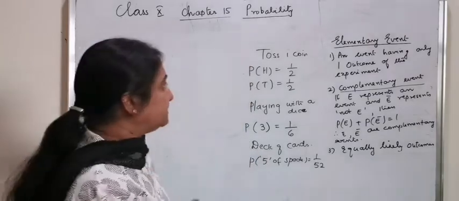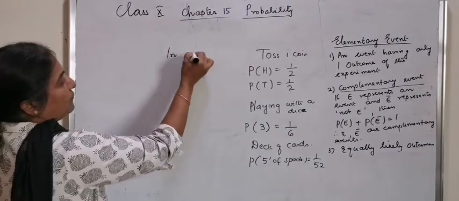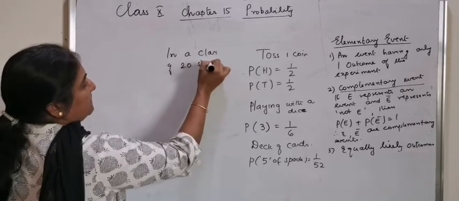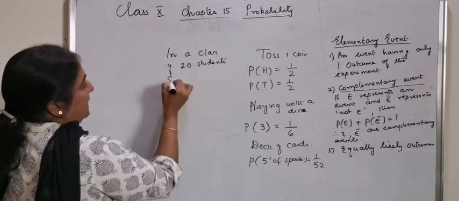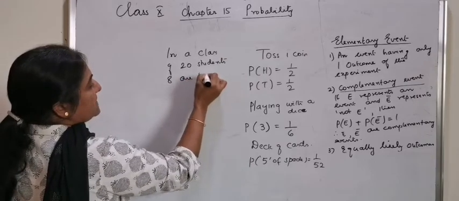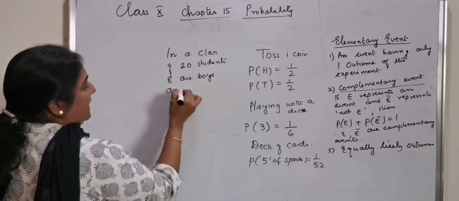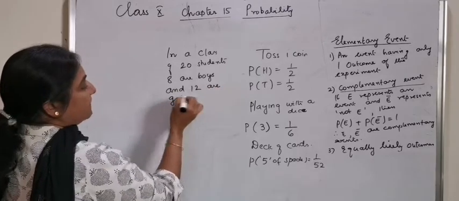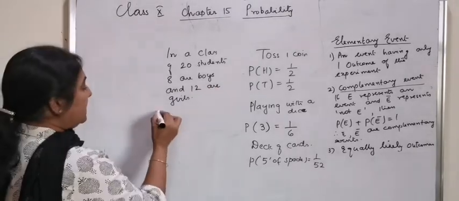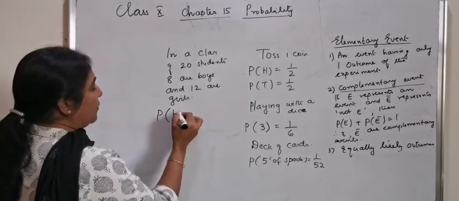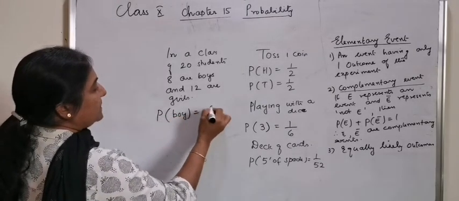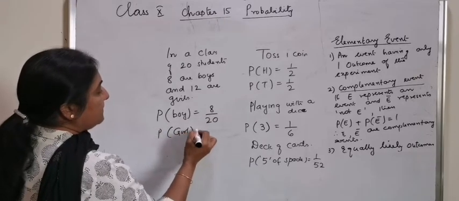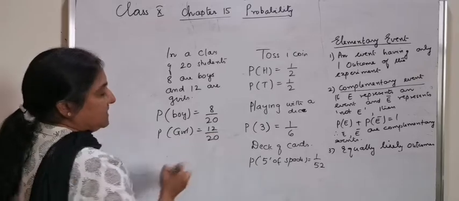An example: in a class of 20 students, 8 are boys and 12 are girls. So we know that the probability of a boy is 8 by 20 and the probability of a girl is 12 by 20.